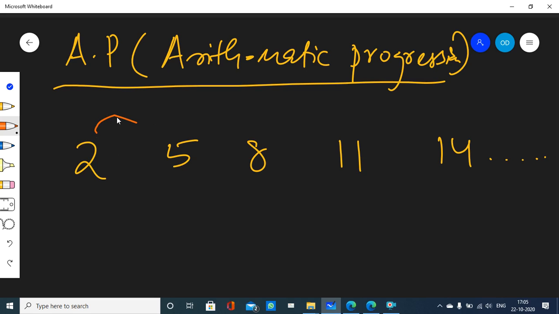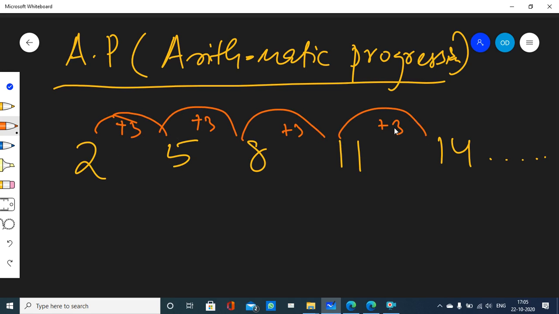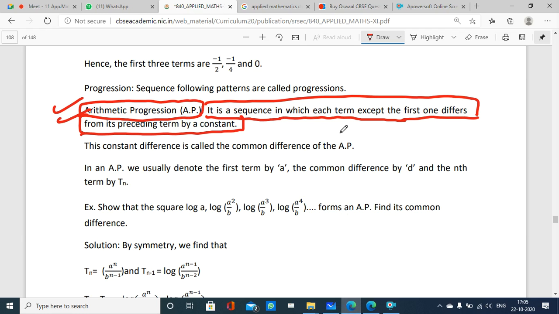I am adding 3 to each term to get to the next term, right? Now you see what it says in your book, that each term differs from its preceding term by a constant.